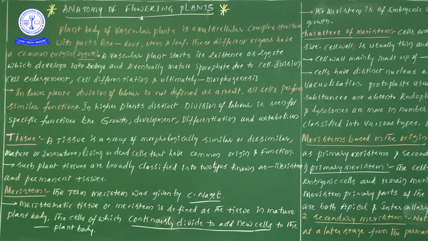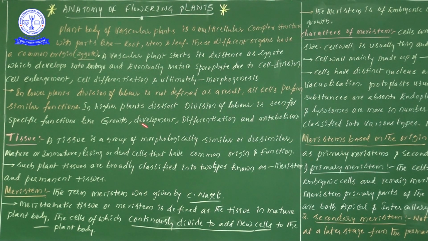In higher plants, each and every tissue has its own division of labor and specific functions. What are the functions? Like growth, development, differentiation and metabolism. Likewise there are different types of functions being performed.